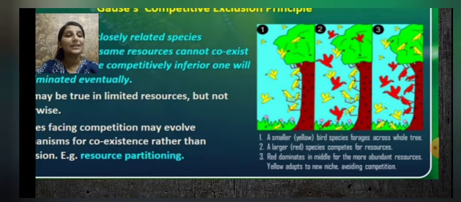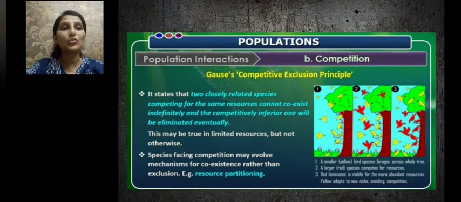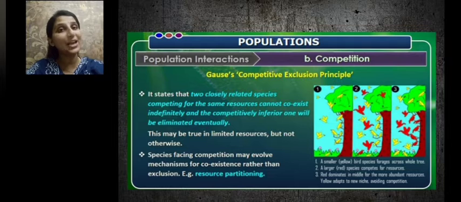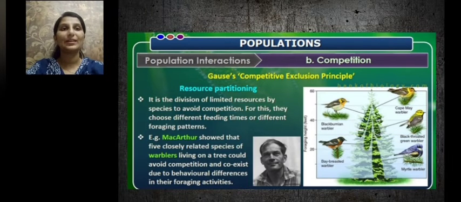And what happens? The yellow adapts to a new niche, avoiding competition. We can see it is found in the lower part and in the upper part of the tree. And this is an example of resource partitioning in which both the birds, that is the yellow species and the red species, evolve in such a way for coexistence rather than exclusion.